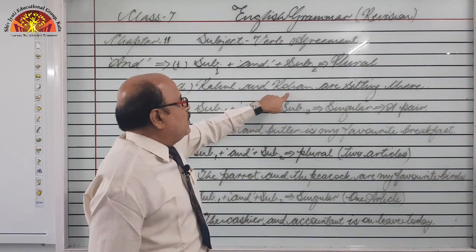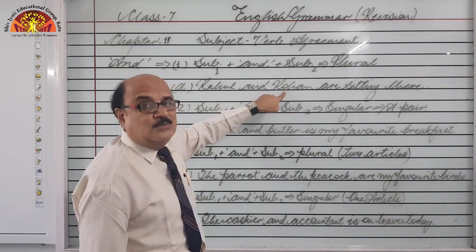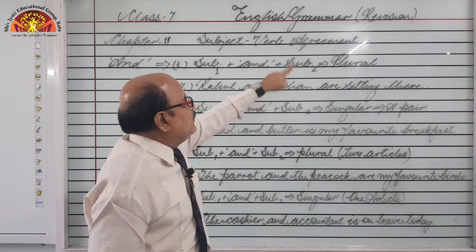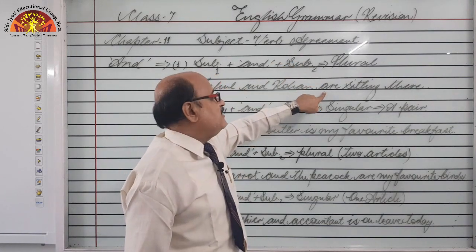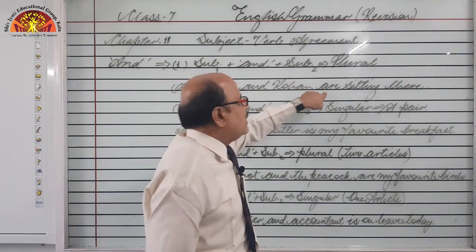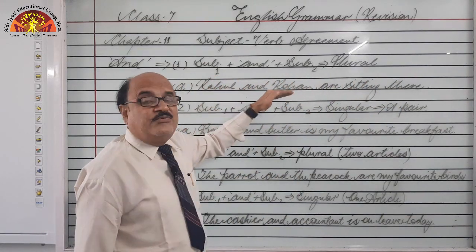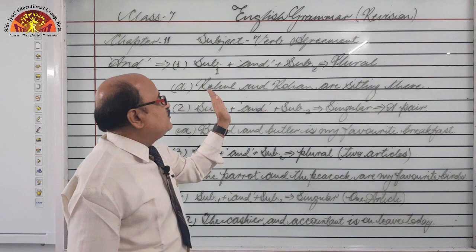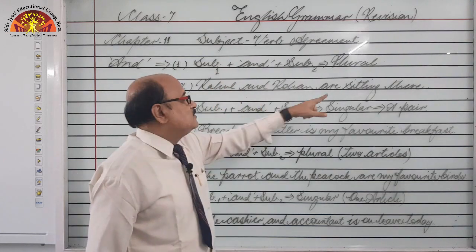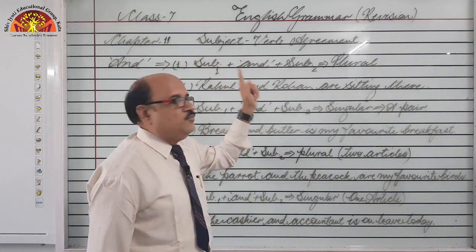Rahul and Rohan: two subjects are there, two nouns are there, so the verb will be plural, as in are. If you write is, it becomes incorrect, because they both are two different entities, so they should be treated as plural. So are is there, not is.